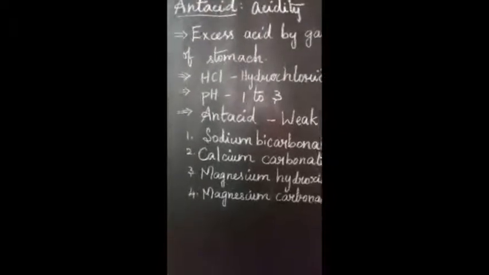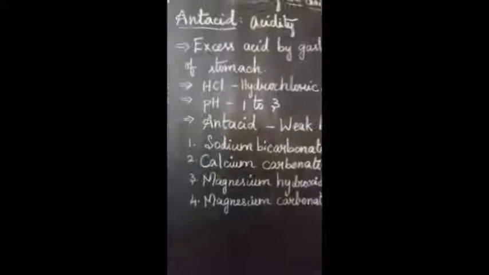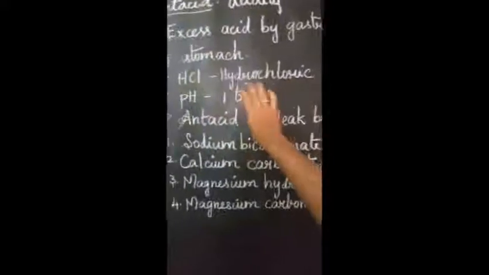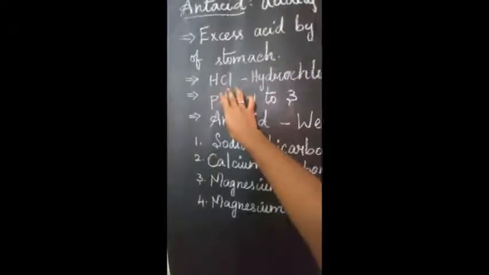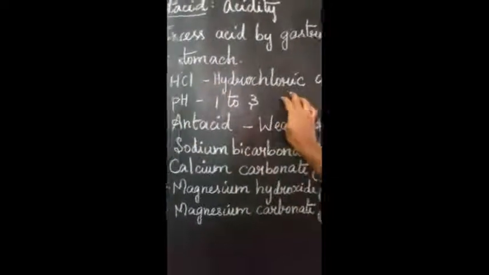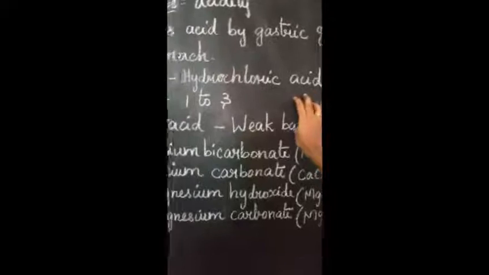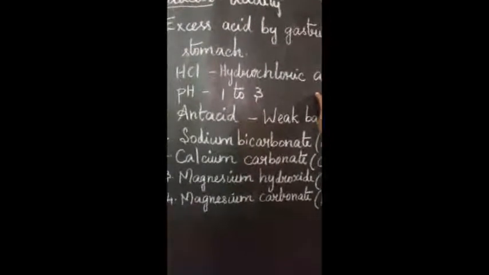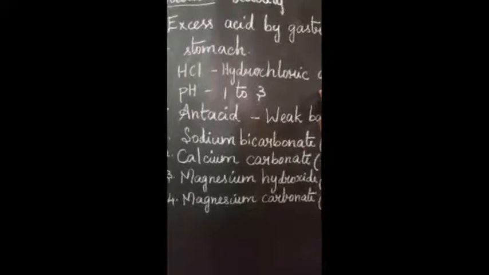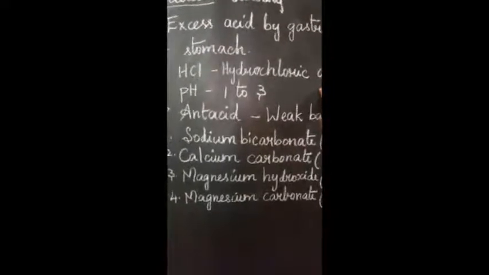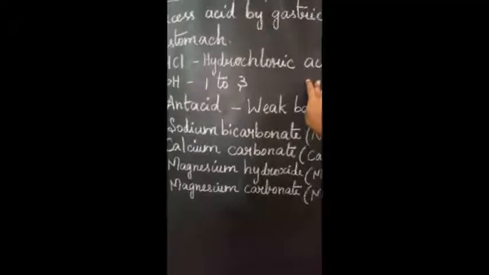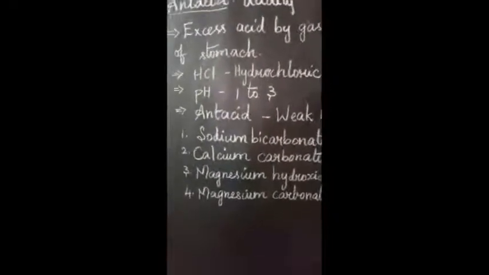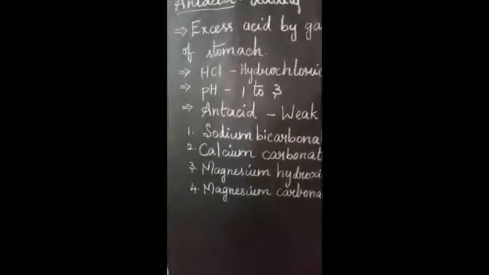Why do we get this acidity? Usually in our stomach there is hydrochloric acid, in short HCl. The full form of HCl is hydrochloric acid. This hydrochloric acid is present in our stomach. For what purpose is it secreted by the gastric glands? To make our digestion process easier. When it is present, our digestion will be proper, but it should also be at a normal level.